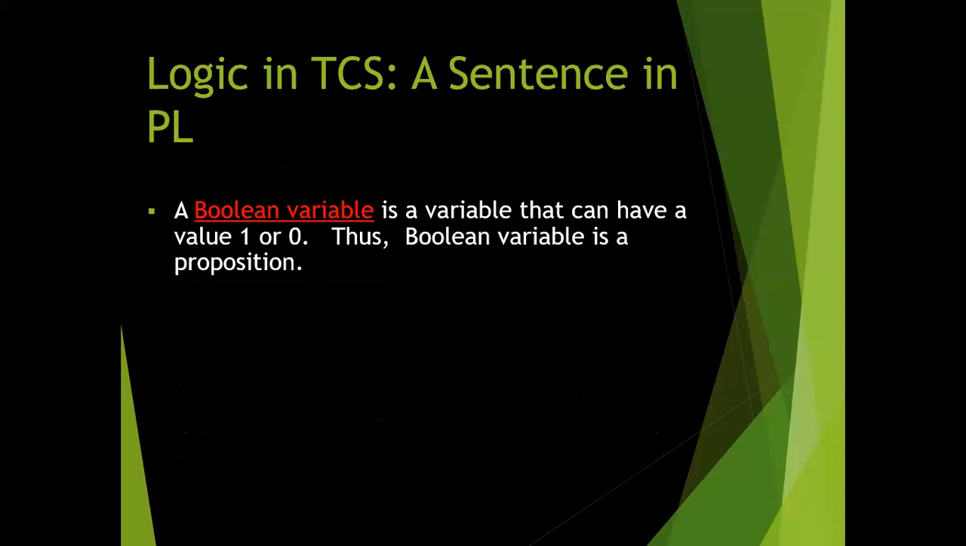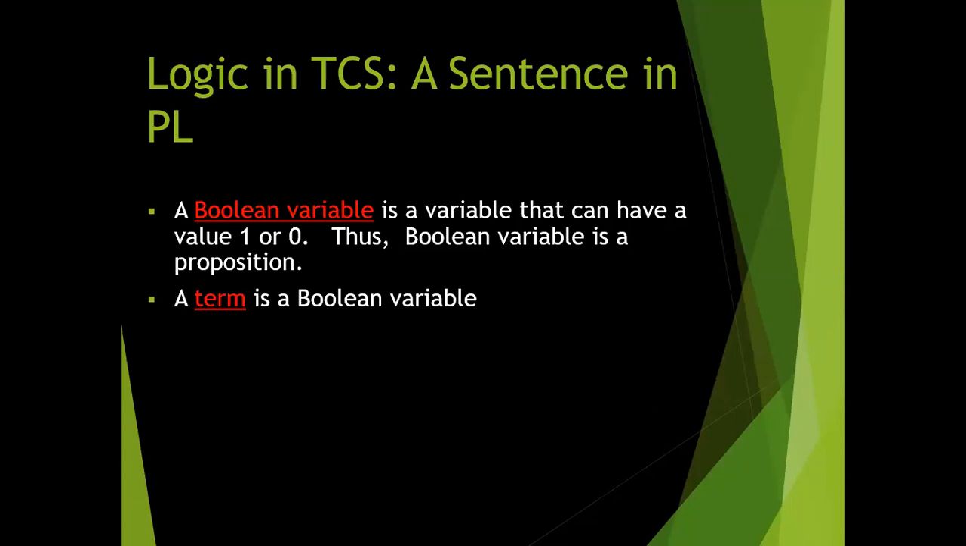Logic in TCS. A Boolean variable is a variable that can have a value of 1 or 0. Thus, the Boolean variable is a proposition. The first thing is that a Boolean variable is a variable. It means a Boolean variable is nothing but a variable that can have the value false or true. Thus, a Boolean variable is a proposition. That is the key point of this.